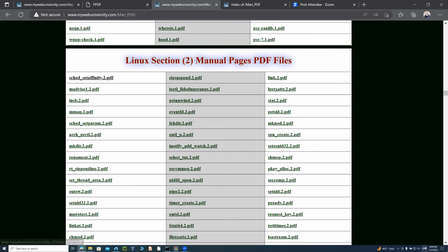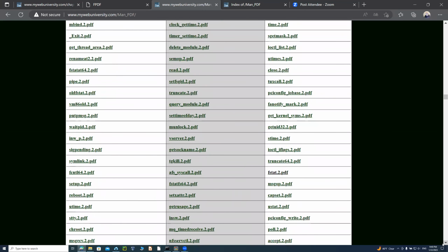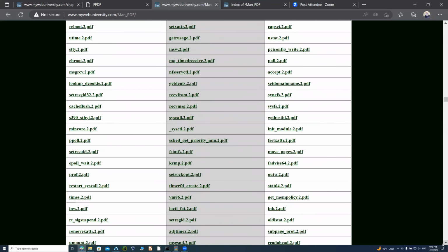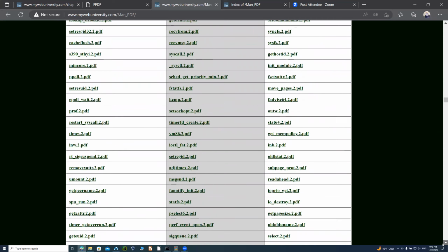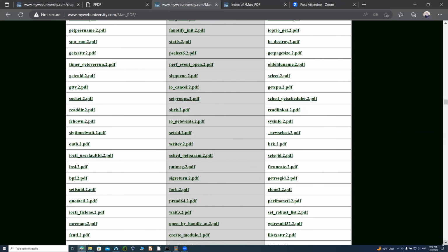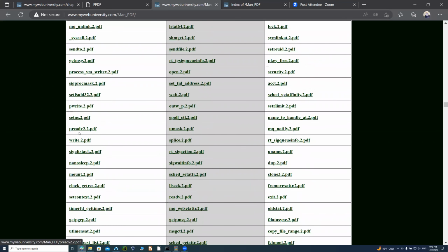So as you can see, every command has a 2.pdf, because when you run a command on the Linux machine or Unix, you could do man space -s and then the section number, and then the command, or you could just give it the name of the command and then the number, dot number.